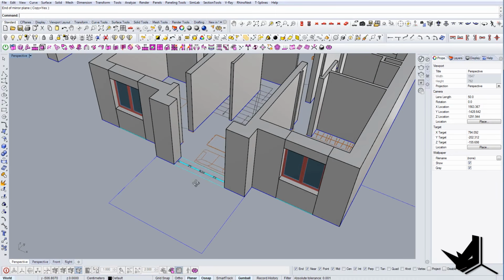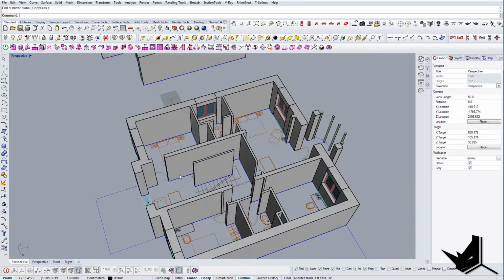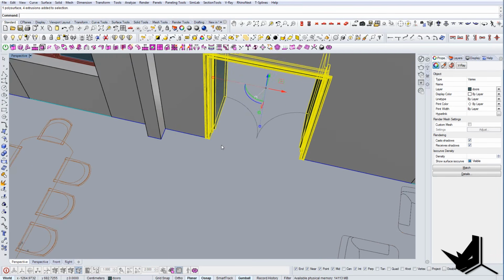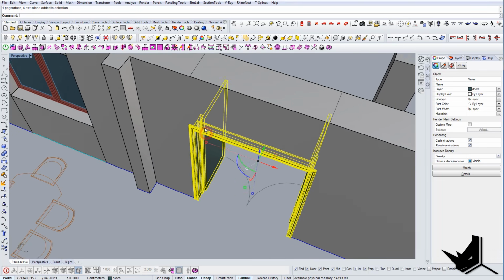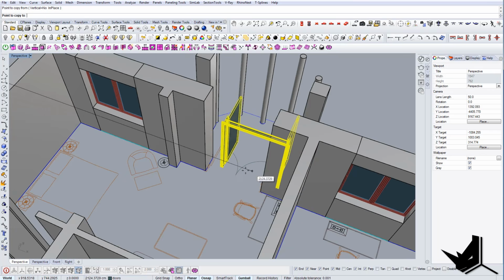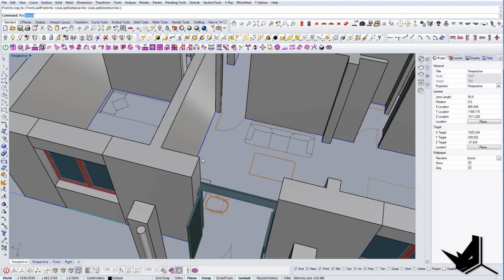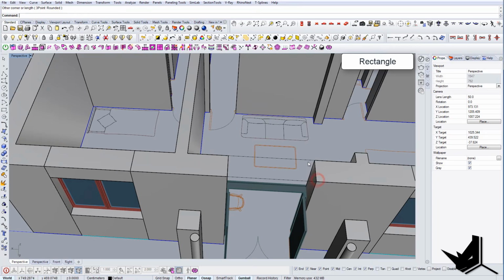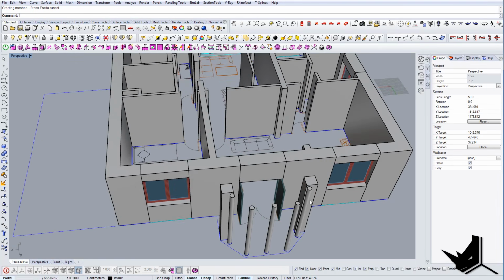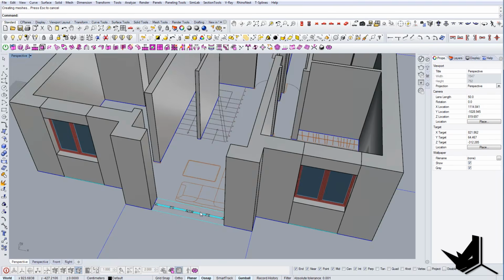So as you can see here, we have some additional doors on top. So we'll use the same doors we used here, and we'll copy them onto the second floor. So let me try to see if this would fit nicely here. Yep. So let's do the same process here. There you go. And let's do the same for the front.